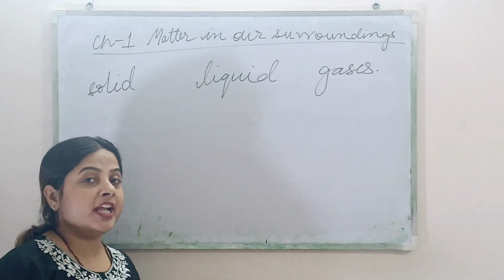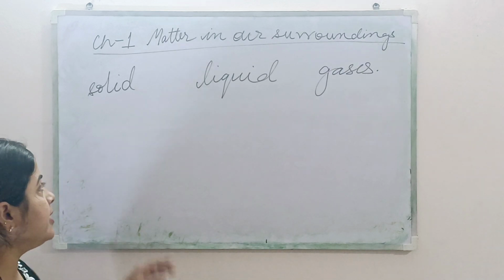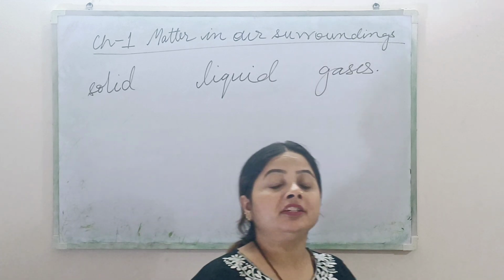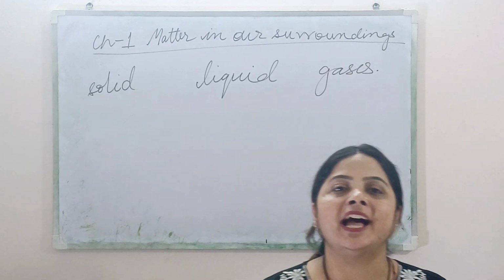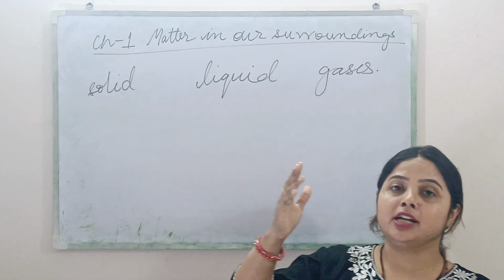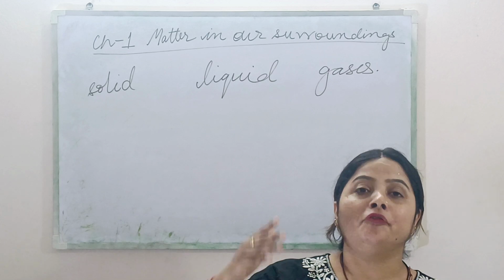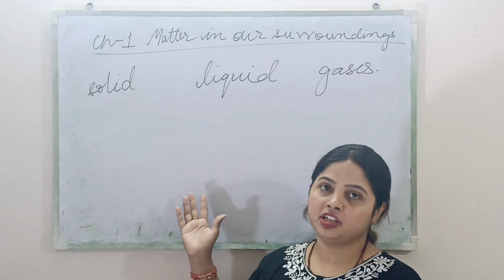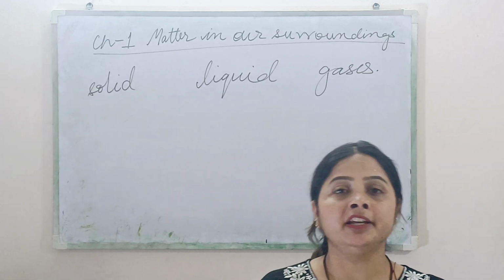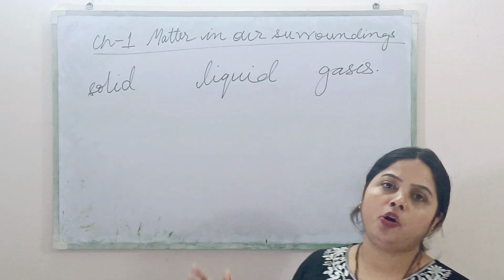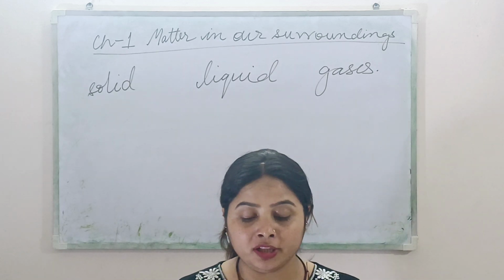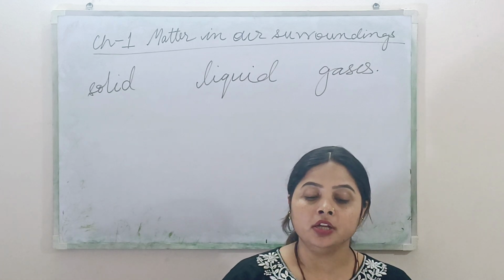If somebody asks you what the three states of matter are, they are solid, liquid and gases. And we are going to study the characteristics of solids, liquids and gases. This chapter is not only for class 9. If you are in class 6, 7 or 8, you can also watch this video, because this is a basic chapter from class 6 to class 9 and 10. It will clear all your doubts. On the basis of physical states, all matter can be classified into three groups: solid, liquids and gases.